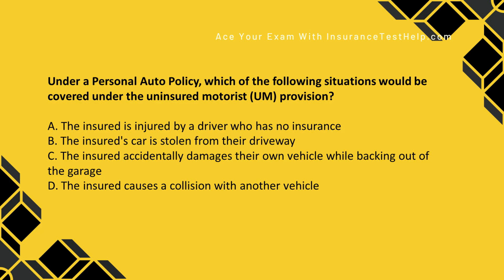Under a personal auto policy, which of the following situations would be covered under the uninsured motorist provision? A, the insured is injured by a driver who has no insurance. B, the insured's car is stolen from their driveway. C, the insured accidentally damages their own vehicle while backing out of the garage. Or D, the insured causes a collision with another vehicle.